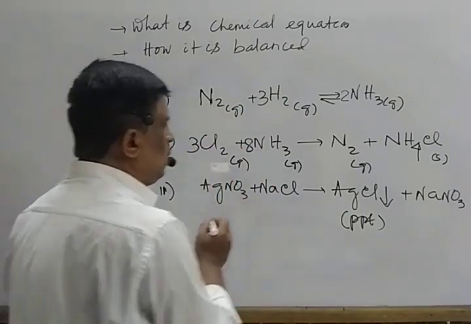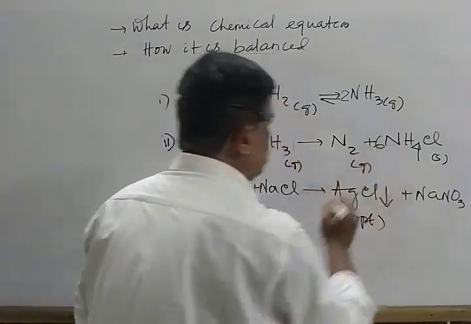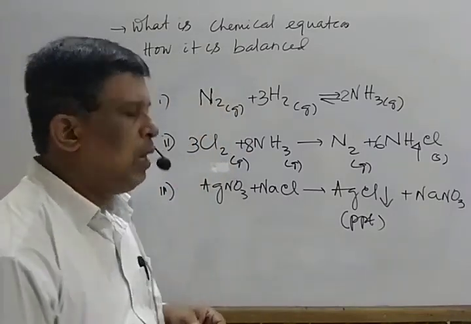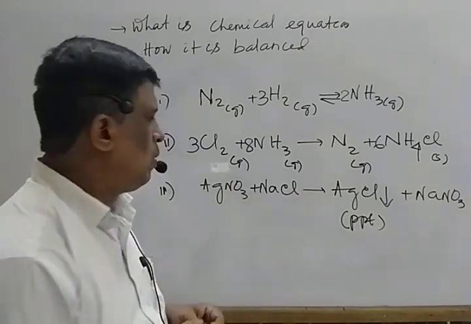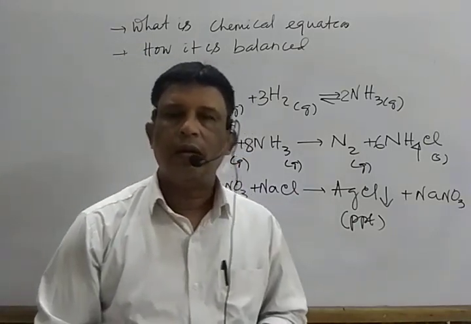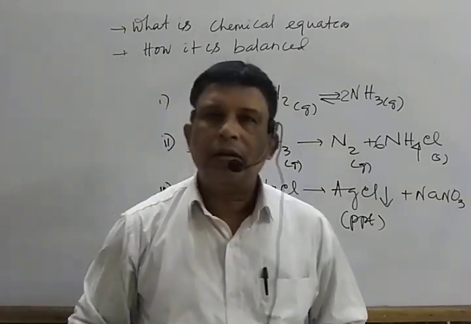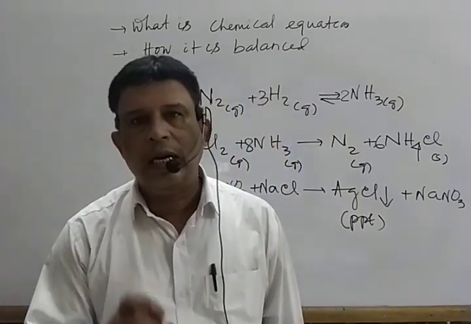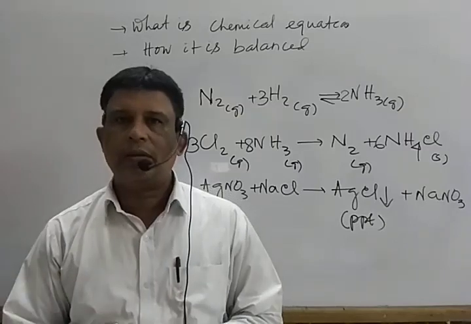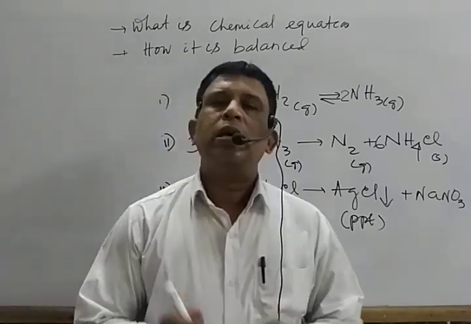8NH3 plus 3Cl2, N2 plus 6NH4Cl. Now it is known as balanced reaction. Now it is already balanced, so it is known as balanced reaction. So I repeat again, chemical reactions are of two types. One is not balanced, known as a skeleton reaction. One is a balanced reaction. And we have to balance.